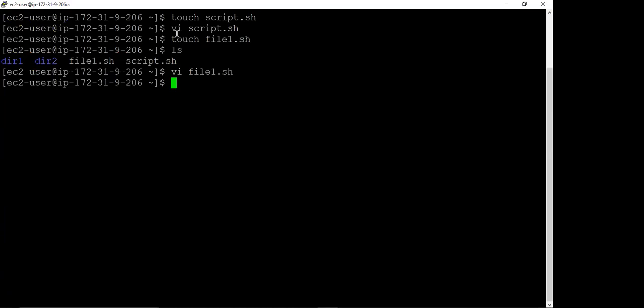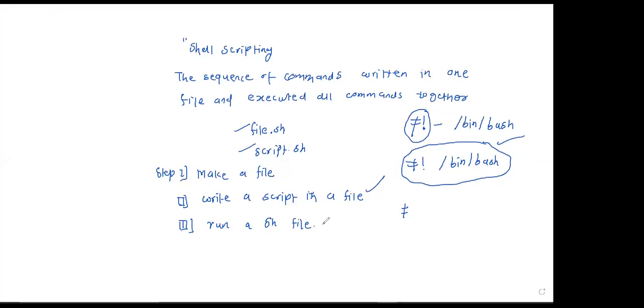Okay, and then we run this part. Now in order to run this we have two options. In order to run this we write bash, and then we write the name of the file, file1.sh. So this is a way of executing a scripting file.